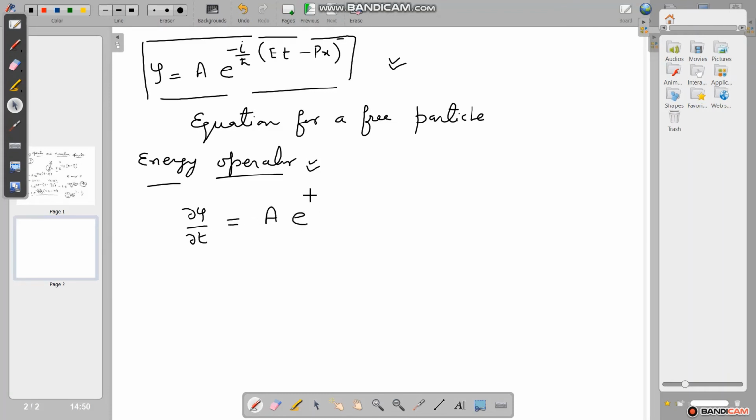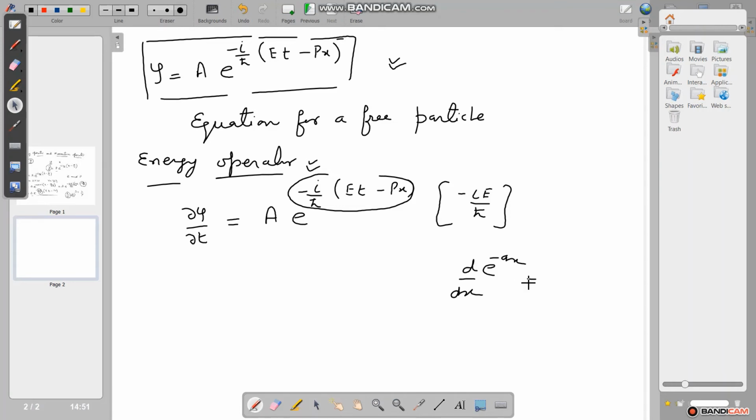It becomes a e^(-i/h cross (E t - p x)) multiplied by the differentiation of the exponent, which is minus i E upon h cross, since the derivative of e^(-ax) is e^(-ax) times minus a. The differentiation of p x is 0, as we differentiate with respect to t.